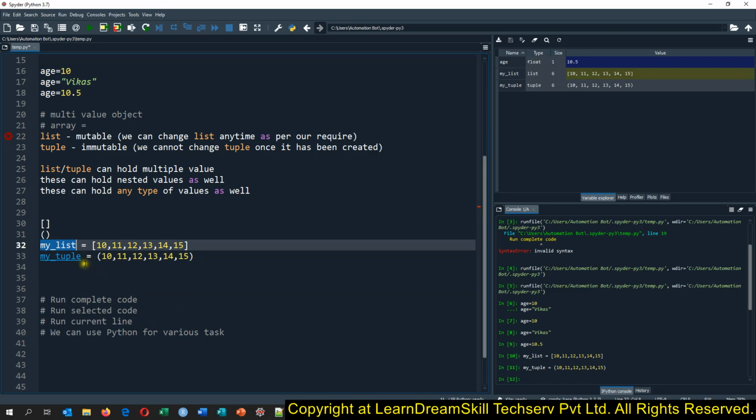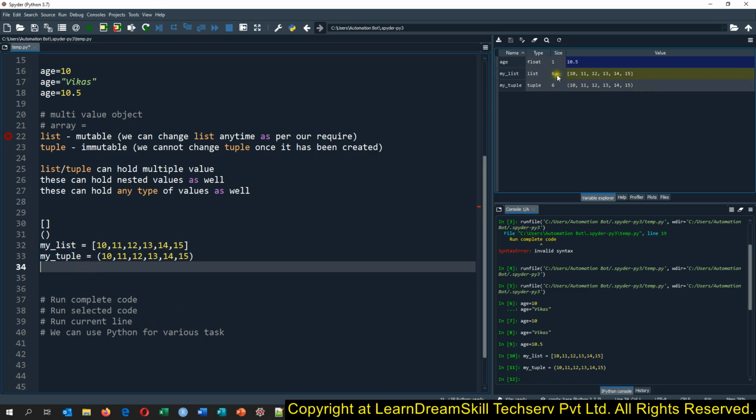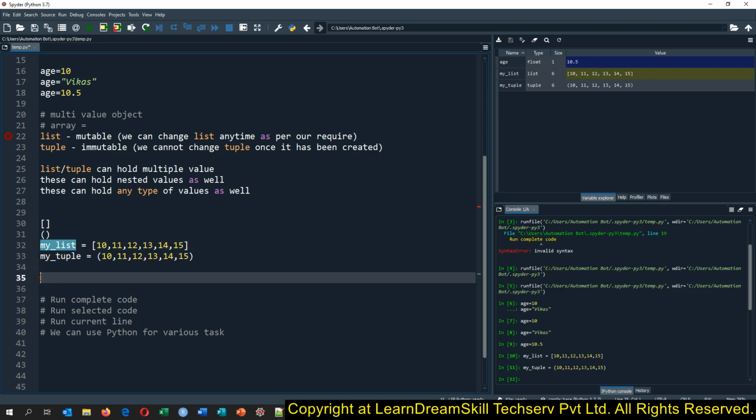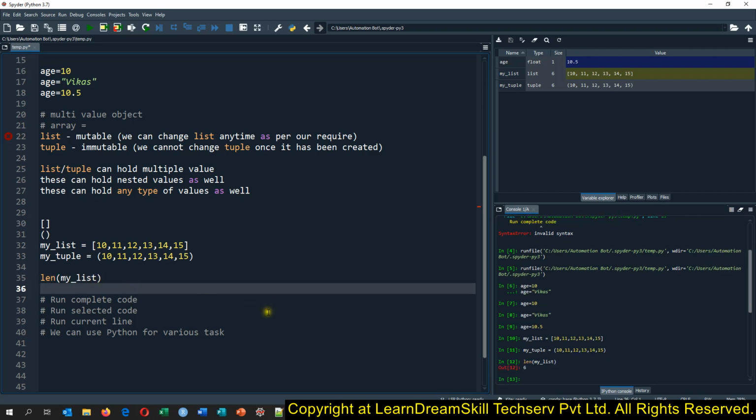So if we just want to get, here we can see we are having 6 elements. If we want to see how many elements we are having, either in a list or tuple, we can just use the length function. So keep remembering these functions as well, because this will help you a lot whenever you work in a real scenario. So I'm just running this. See, by code we can check how many values are there in any object.